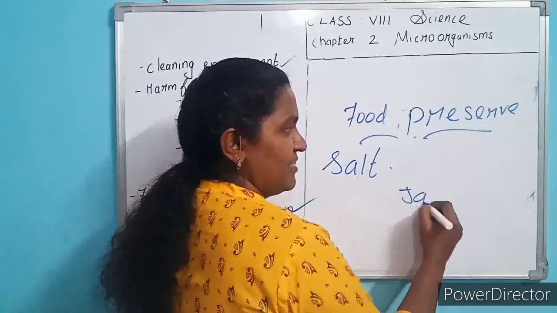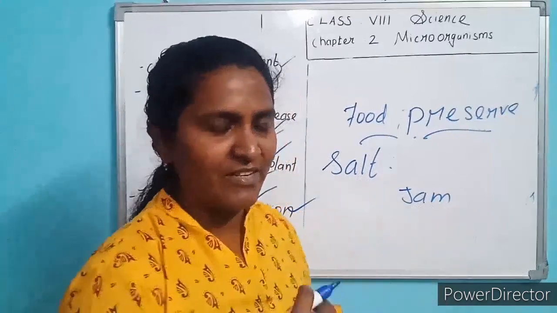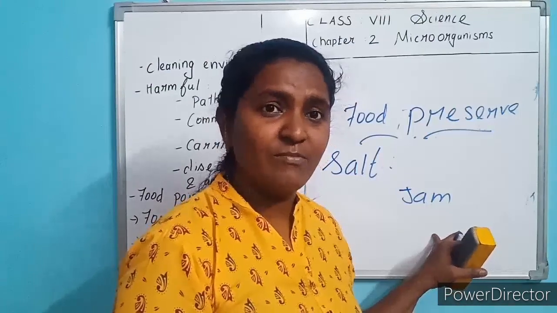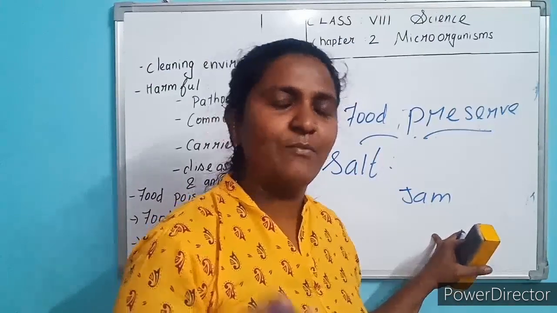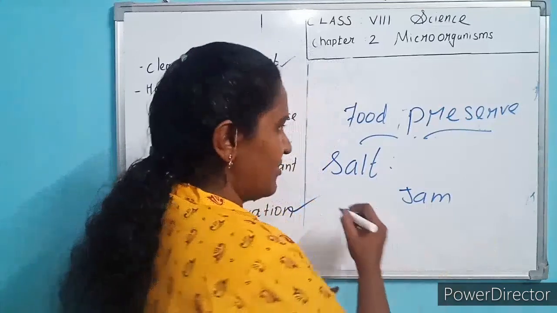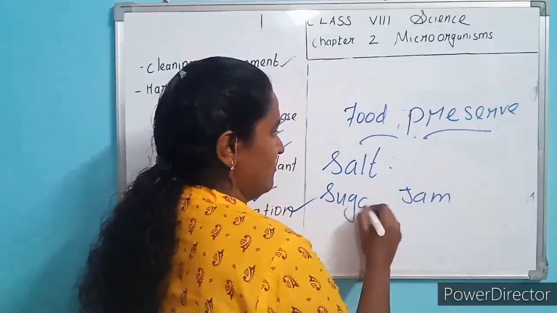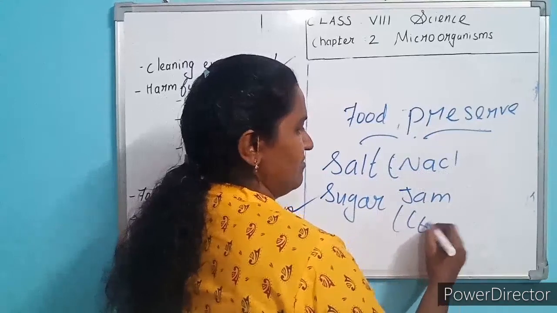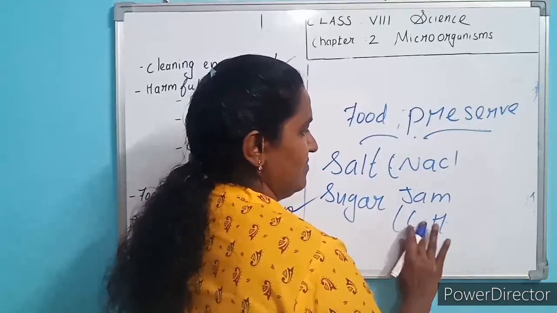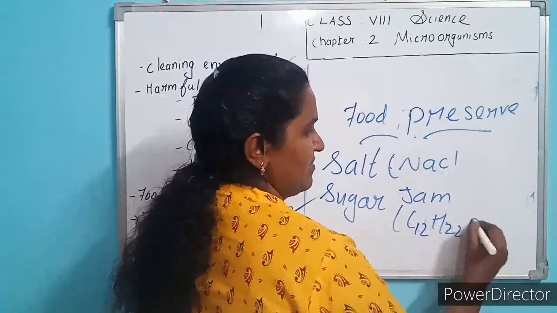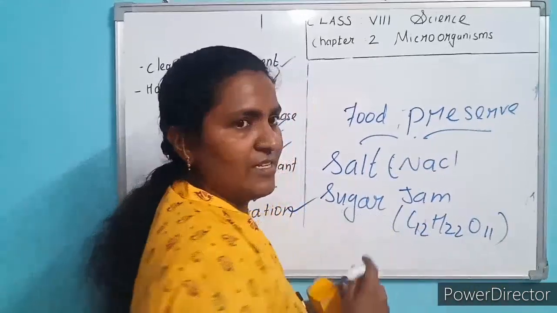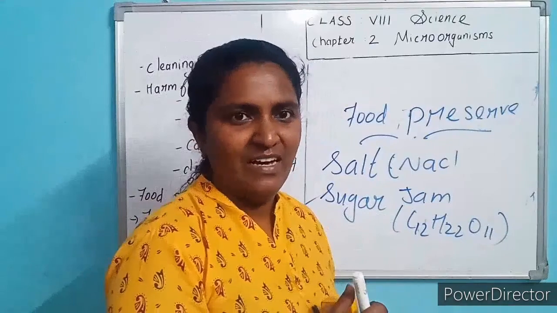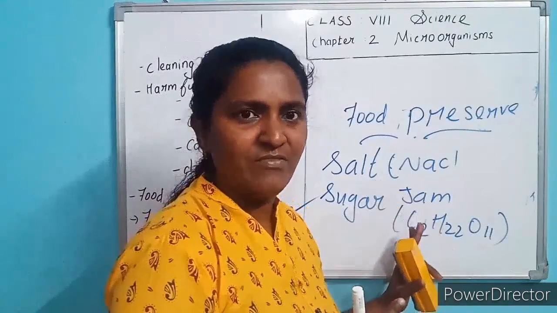And jam, you know, jam. Along with bread we eat jam. Who is the preservative in jam? Do you know? Sugar. They add much sugar. So sugar also acts as a preservative. This is NaCl. This is sugar. Okay, these are the preservatives. And oil, people add more oil. These are the examples of preservatives.